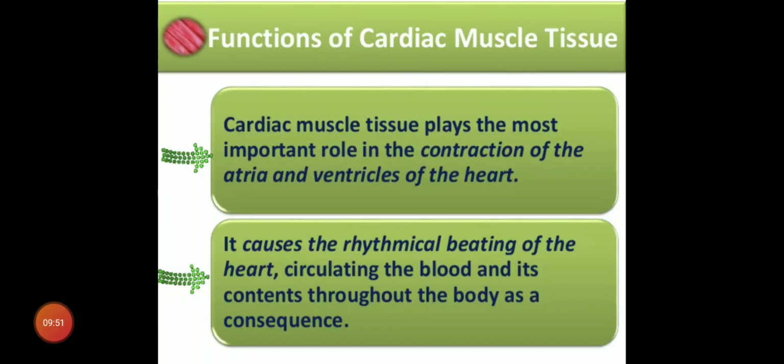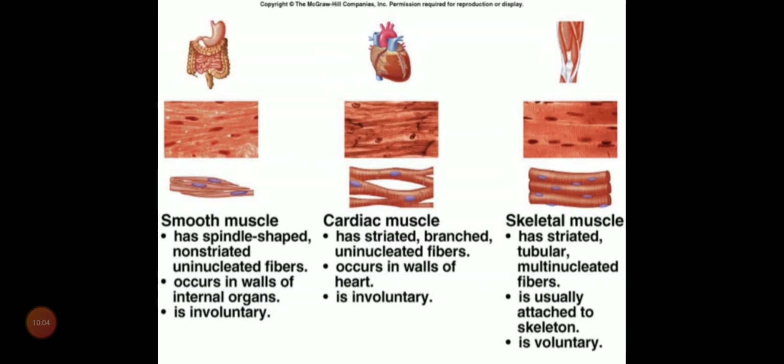Functions of cardiac muscle tissue: they play an important role in contraction and relaxation of atria and ventricles, and they cause rhythmic beating of the heart, circulating blood and its contents throughout the body as a consequence. This is the difference between these three types of muscles, with diagram along with the function. This slide you have to note in your notebook, and you can write the question as differentiate between three types of muscles. If you find some more points to be added, you can add them to make your answer more representable. So this was all for now.